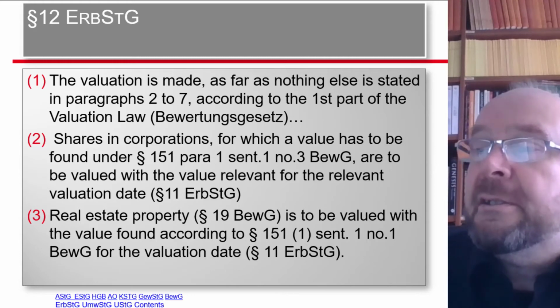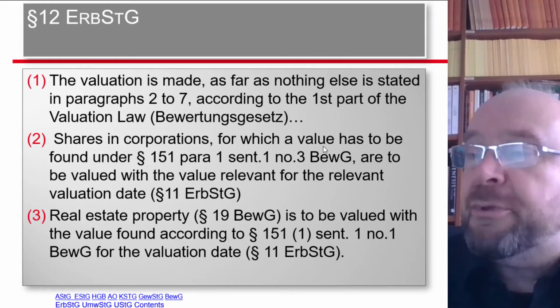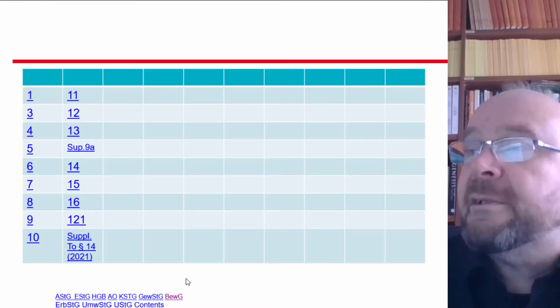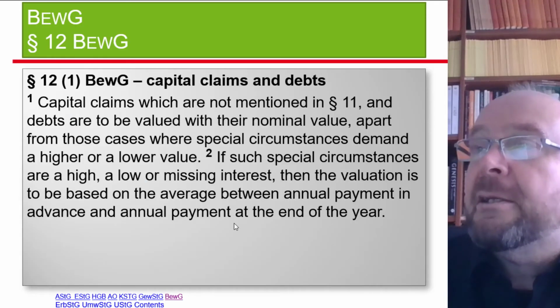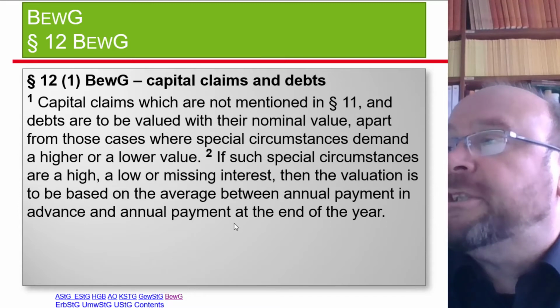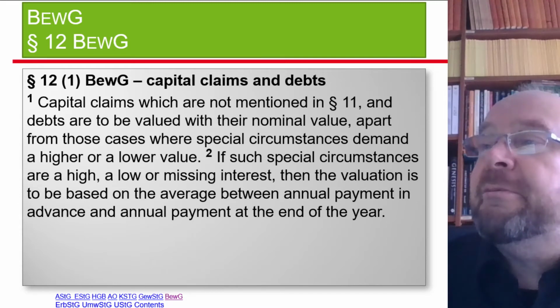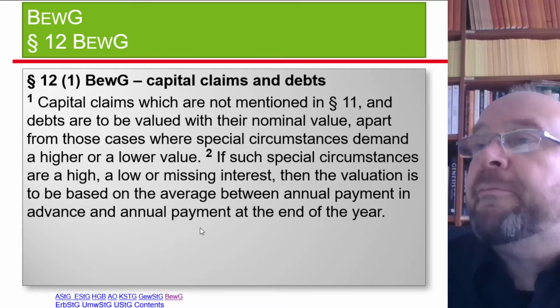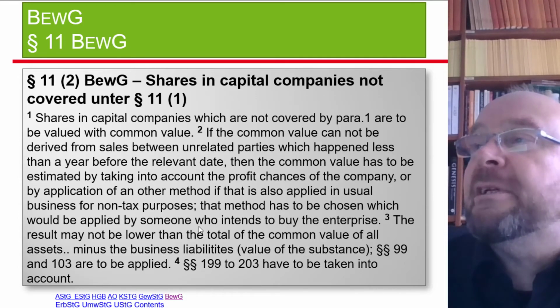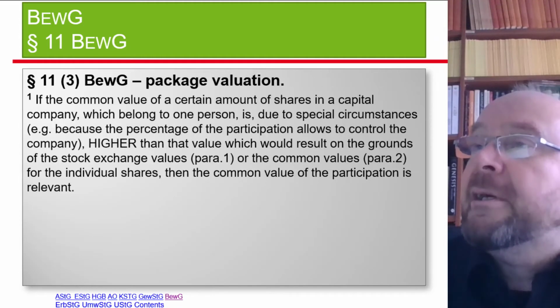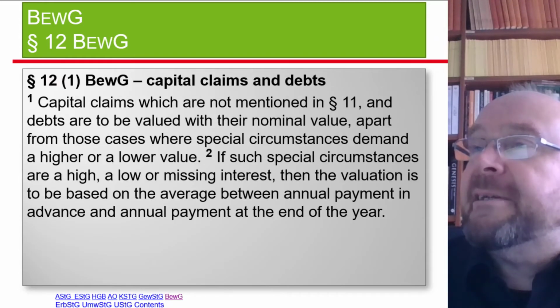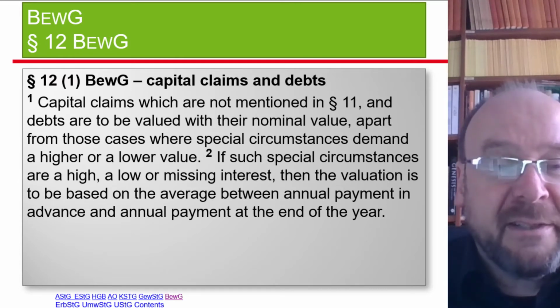So we should just try to jump to that valuation law. Hope it works. Now, for example, paragraph 12, claims for capital which are not mentioned in paragraph 11 and debts are to be valued with their nominal value. And so let's have a look at paragraph 11, that is shares and securities. So all the other things. So a bank account is a claim for money against the bank. So the rule here seems to be clear.